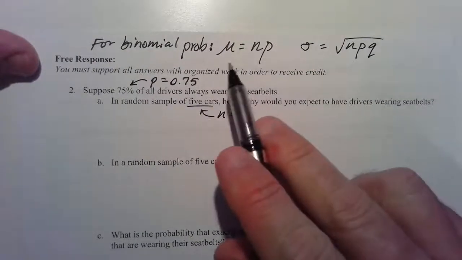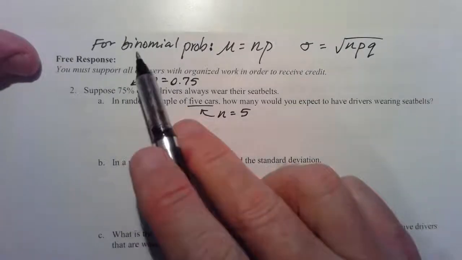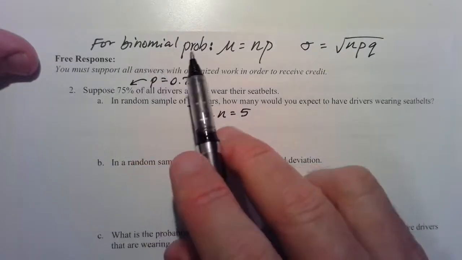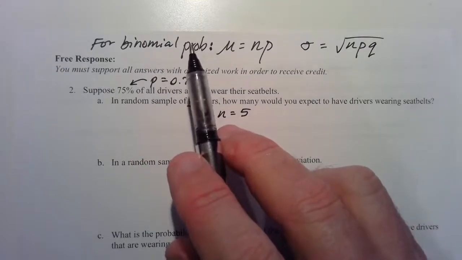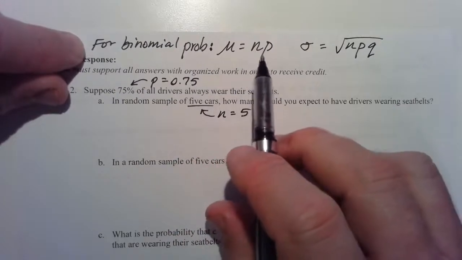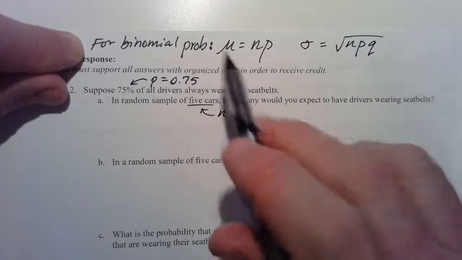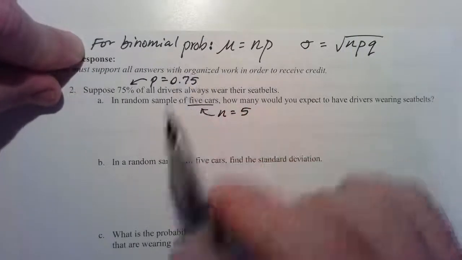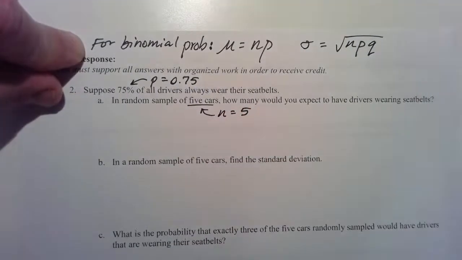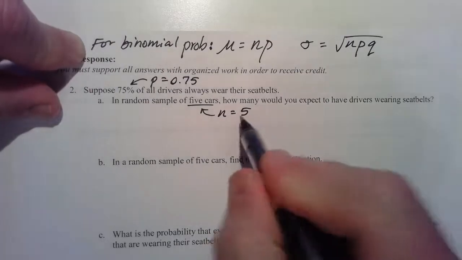I've written out the two formulas, mean and standard deviation. It's very important to point out that these are for binomial probabilities. So in question number 1, if you go back and look, you cannot calculate the mean by doing this. You cannot calculate standard deviation by doing this. This is only a binomial situation. If you need to look up what's required for binomial, please look those up in your notes. But in short, there's two possible results, independent trials, and we have a set number of trials.